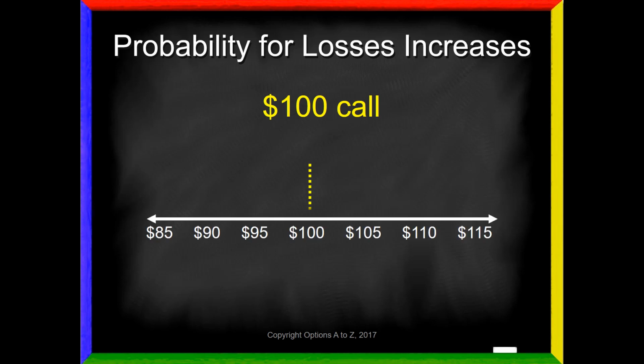Here's our 100 strike right here in the center. If that stock price is here at 100 or below at expiration, that is a 100% loss. And as I just showed, that is going to immediately magnify the required rate of return that you need to now meet that goal. No matter how small this loss might be, it might only be $300, $500, that goal is almost virtually out of sight now.